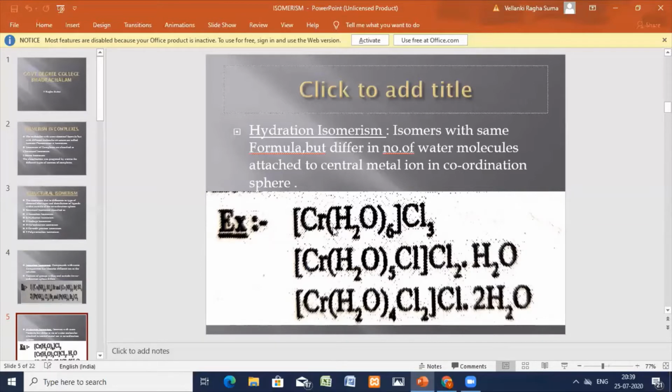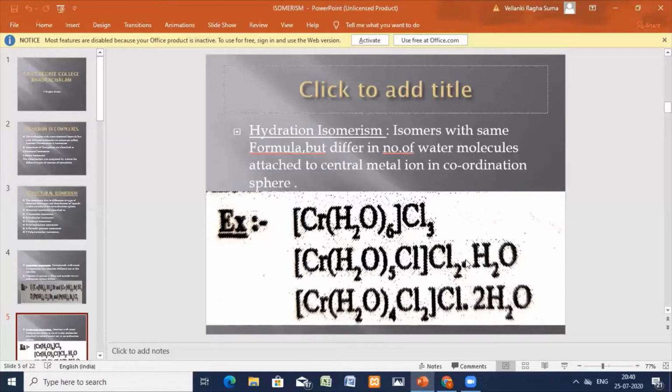in the coordination sphere. See, now we'll see here hexaaquachromium chloride complex, pentaaquachlorochromium chloride complex, and next, tetraaquadichlorochromium chloride complex. Here all three have the same molecular formula, but within the sphere you have 6 water molecules.